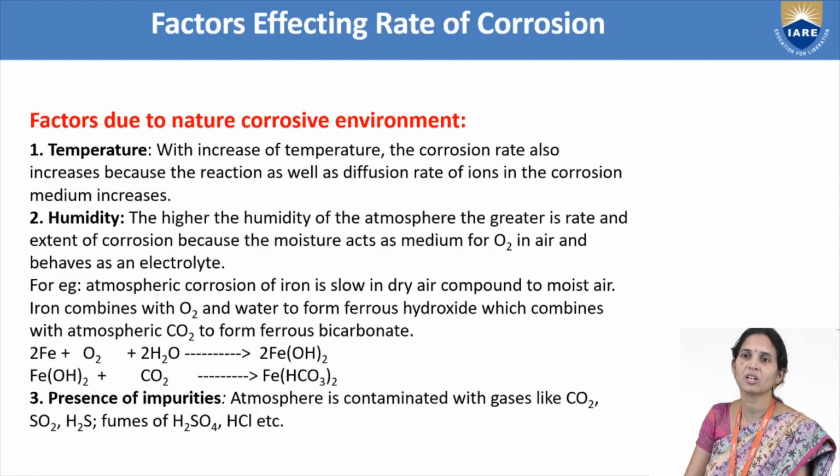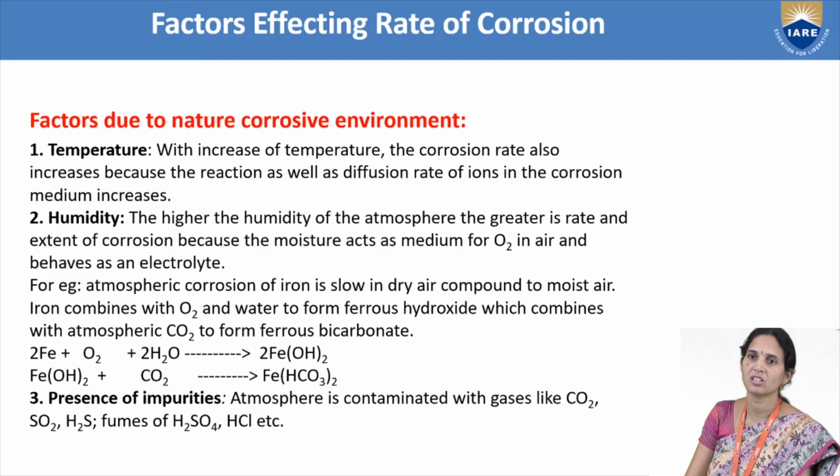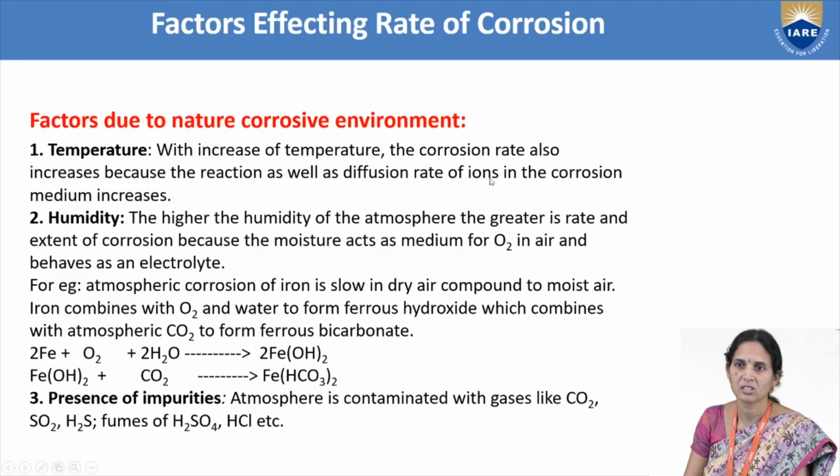In atmospheric conditions, when moisture is there in the atmosphere, metals undergo corrosion. Presence of impurities: if the atmosphere is containing gases like CO2, carbon dioxide, SO2, sulfur dioxide, hydrogen sulfide, and fumes of H2SO4, HCl, etc., if these are present in the atmosphere, then the metals will undergo corrosion.